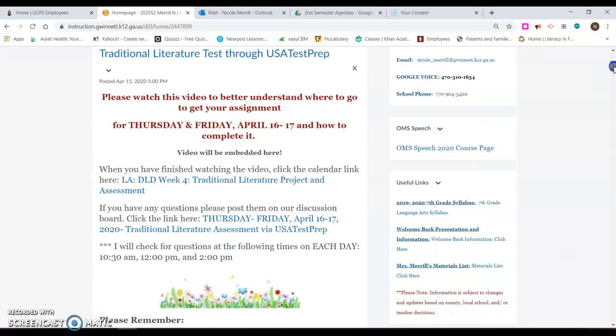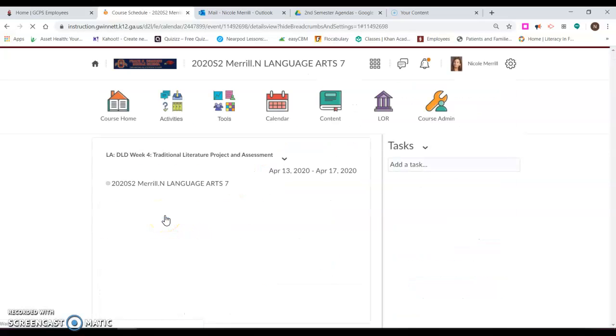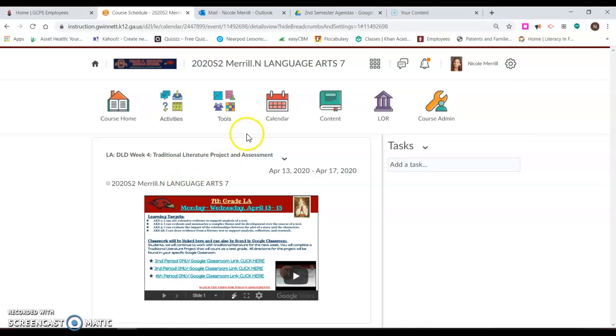Okay, let's check out our assignments for Thursday and Friday. I'm going to click on the calendar link from here. But remember, you do have the calendar link up at the top right here, so you can click on that as well and get to your calendar.